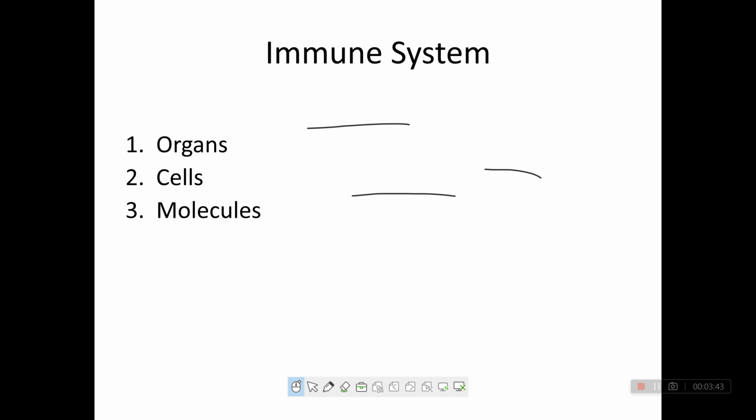Immune system. What comes under the immune system? Organs, cells and molecules.